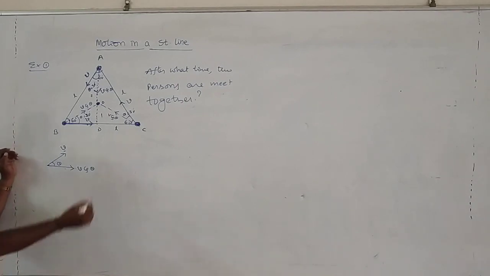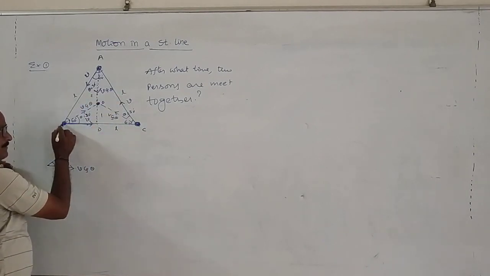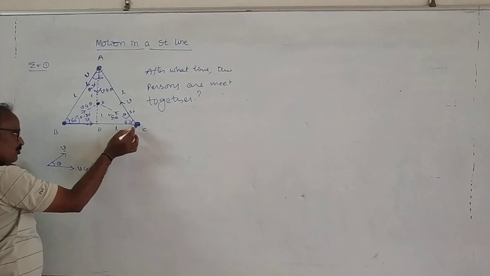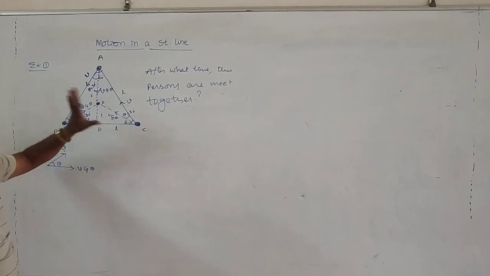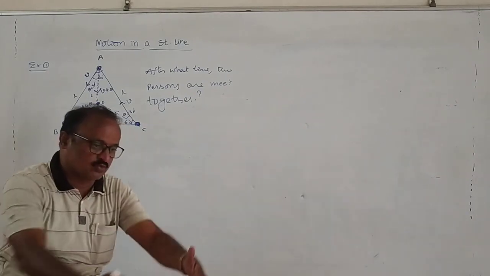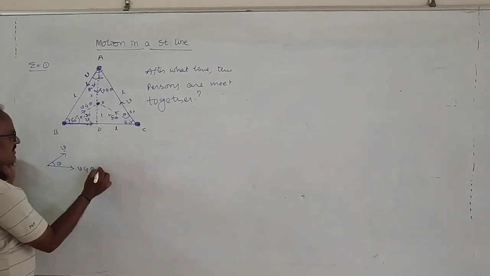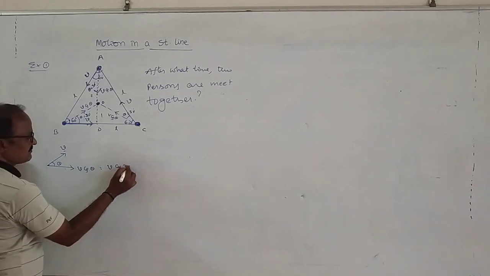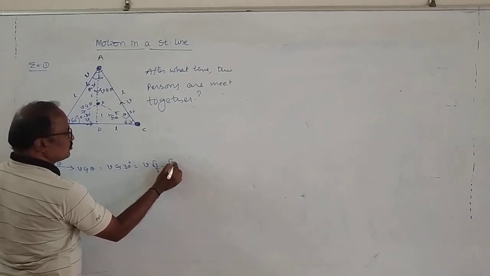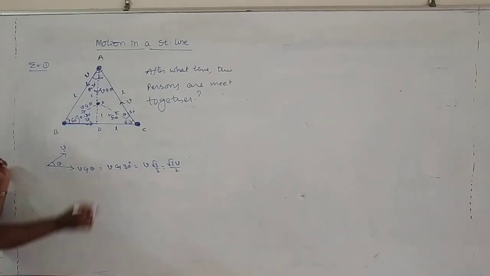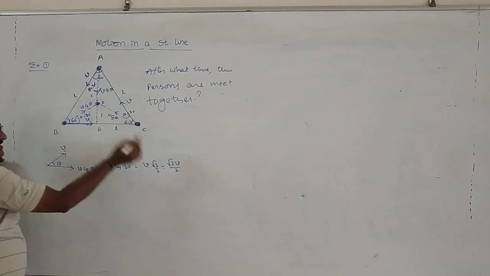Okay, my dear students. If A approaches towards O with a speed v cos theta, B approaches the centroid with a speed v cos theta, and C approaches O with a speed v cos theta, then only will these three persons meet at the point, because all these components of velocity are moving towards the centroid. Now v cos theta is equal to v into cos 30 degrees, which is root 3 by 2. So that is root 3 v by 2. Therefore, the velocity of A towards the centroid is root 3 v by 2. Again, B's velocity is the same, and C's velocity is the same.